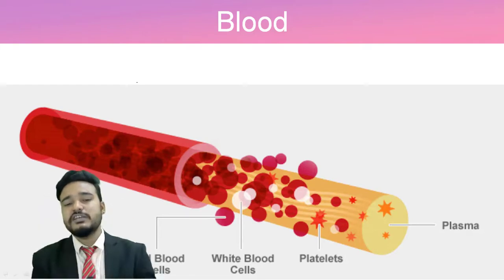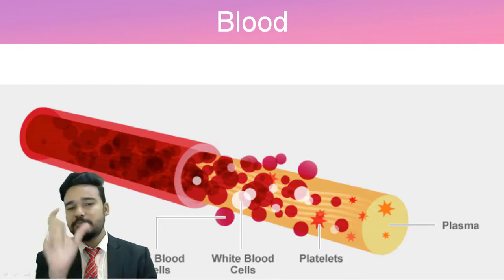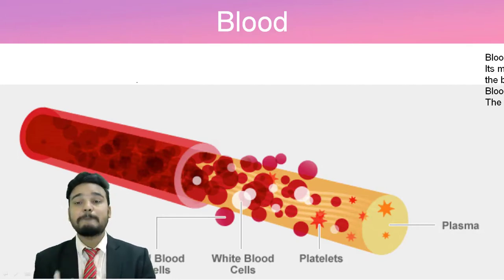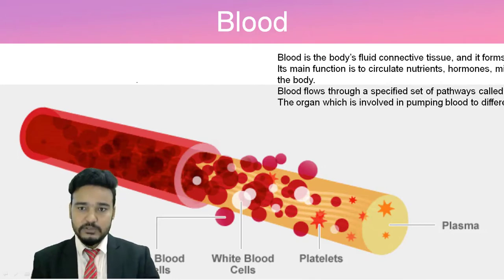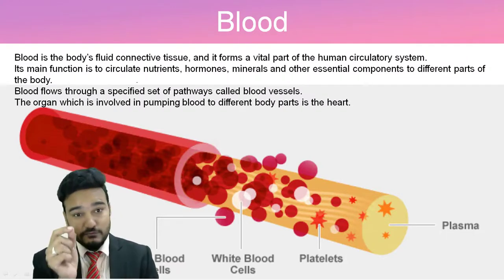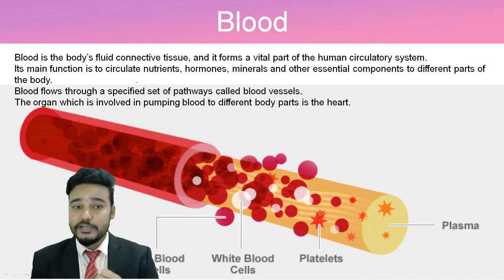As you can see here, our blood contains plasma. Most of the percent of blood is plasma. Then it also contains some red cells, some white cells, and some platelets. So we all know blood is a fluid, meaning it's liquid. Blood is the body's fluid.